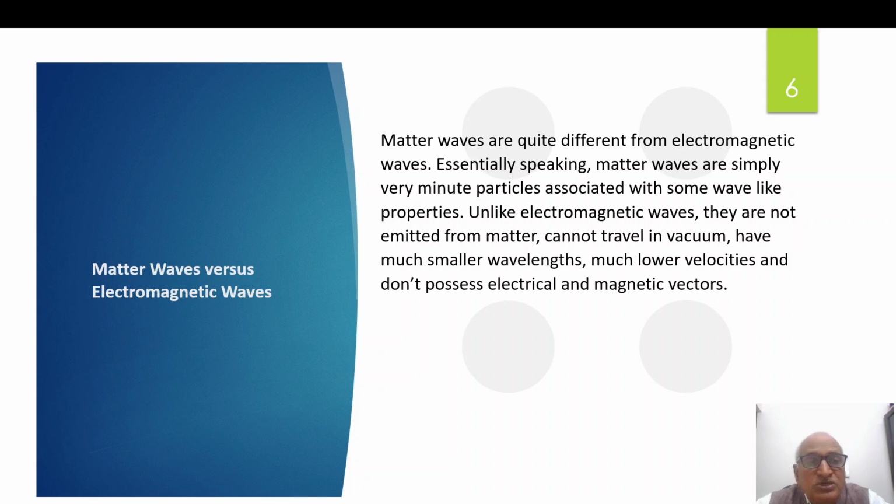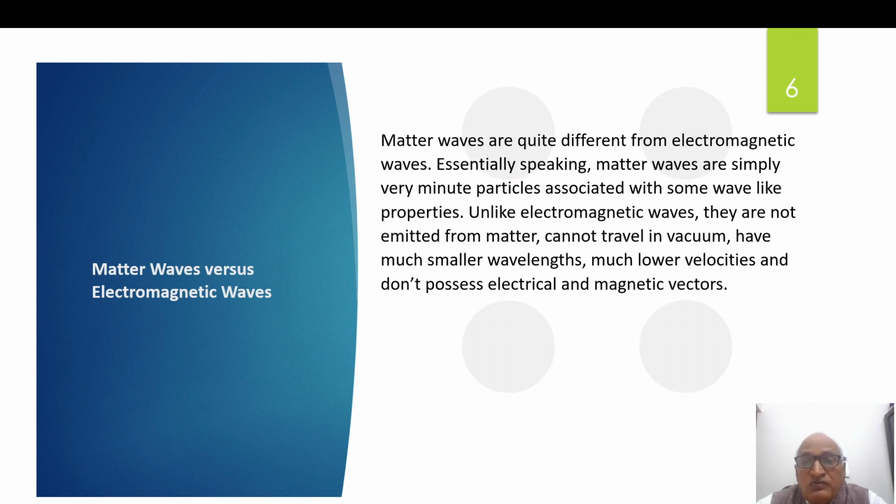A comparison between matter waves and electromagnetic waves. Matter waves are quite different from electromagnetic waves. Essentially speaking, matter waves are simply very minute particles associated with some wave-like properties. Unlike electromagnetic waves, they are not emitted from matter.